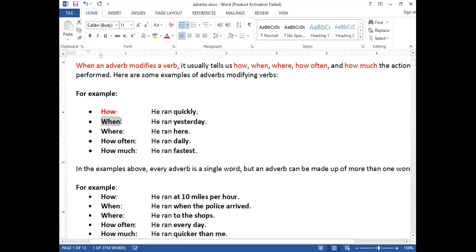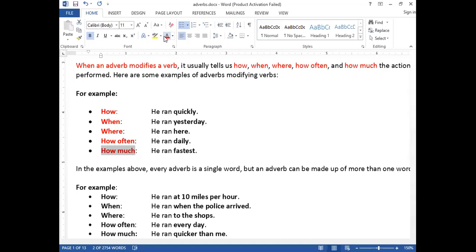What gives you answer for when is called an adverb. What gives you answer for where is called an adverb. What gives you answer for how often, it is called an adverb. What gives you answer for how much, again, it is an adverb. Now, how are they adverbs?